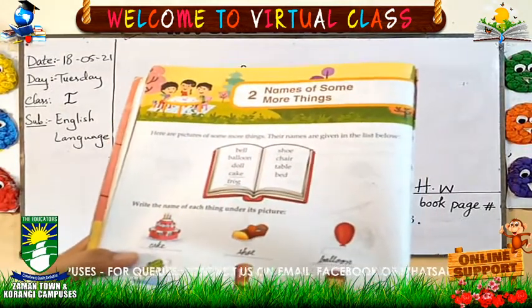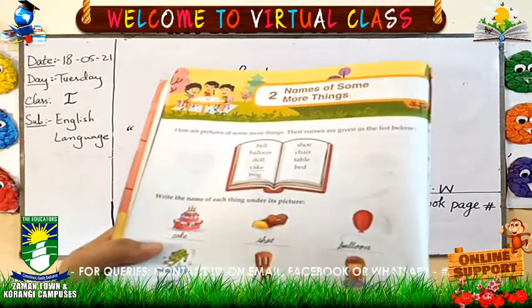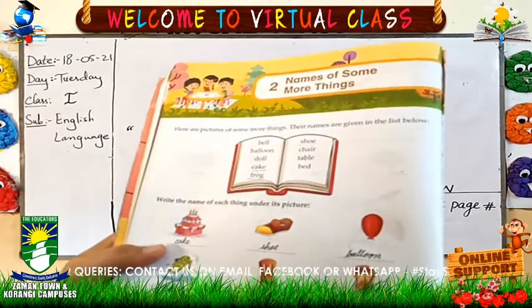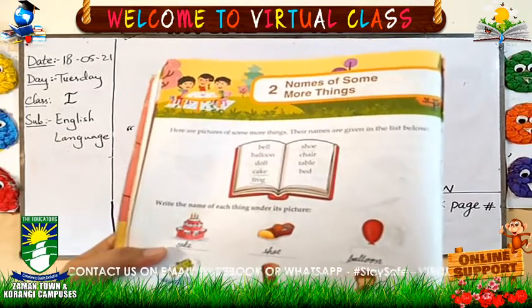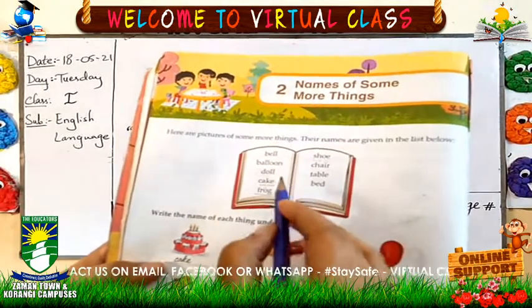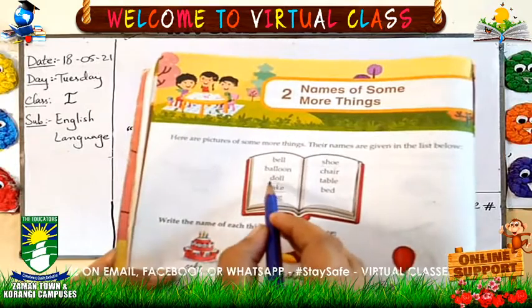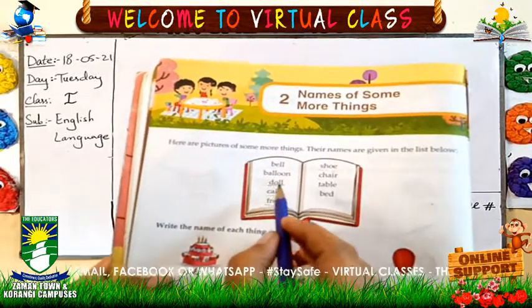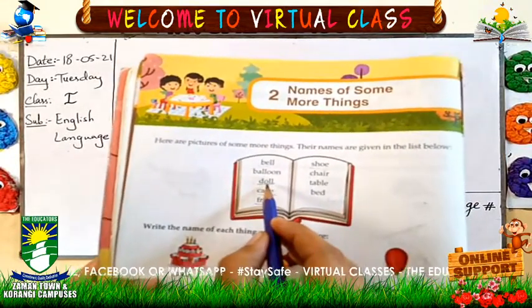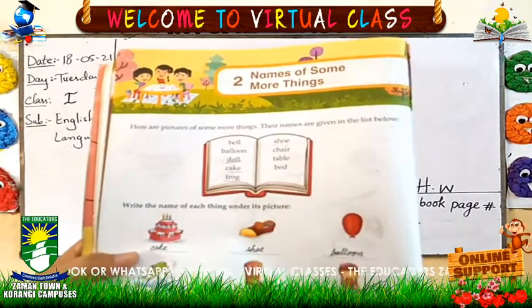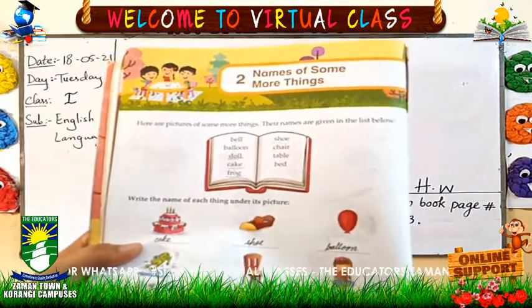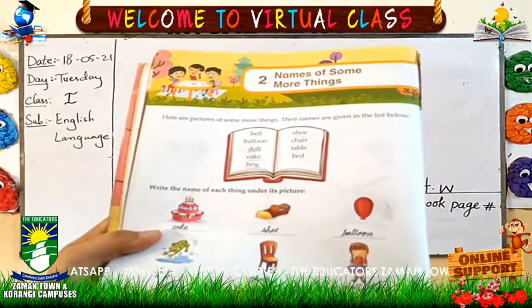Okay, what is the next picture? The next picture is a doll. Do you have toys? Okay, yes girls, do you have a doll? Very good. So you can see here a beautiful doll. Where is the spelling of doll? Here. What is the spelling? D-O-L-L, doll. Now you will write the spelling here, D-O-L-L, doll. Done.